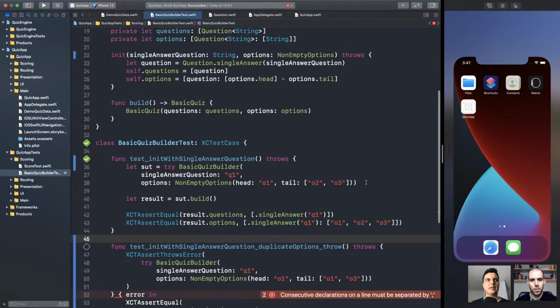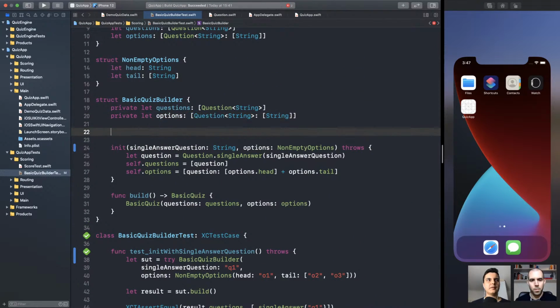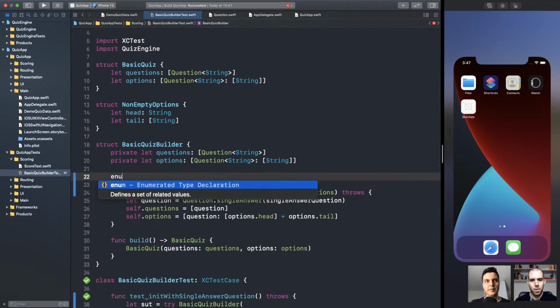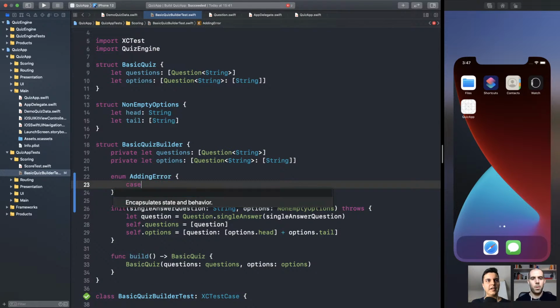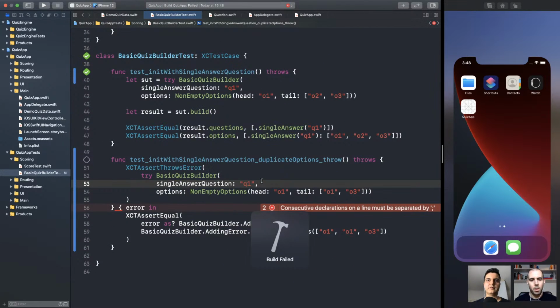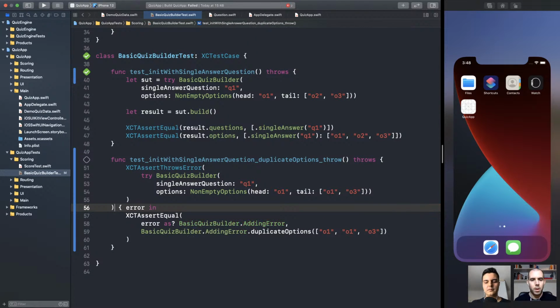All right. Let's define our error type. How did you call it? Adding error. Enum adding error. Case duplicate options. Array of string, right? Yeah. So we passed the duplicate options. Let's run the test. There is a parenthesis missing on 56 before the trailing closure. Yeah, closing the assert throws.